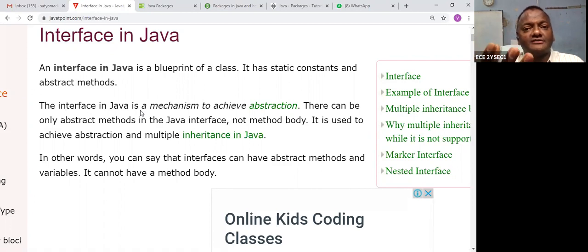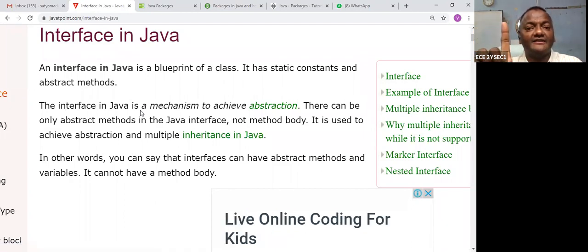Now there are three types of inheritance. Actually there are five types, but you only need to understand three. Single level: one parent, one child. Multi-level: parent, child, grandchild, more than one level. The third one is hierarchical: one parent, two children. This is called inheritance.